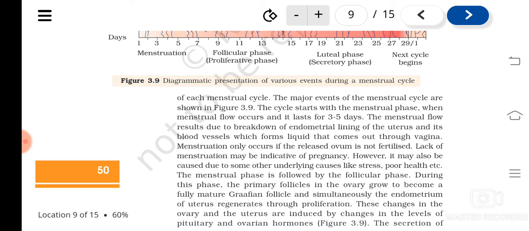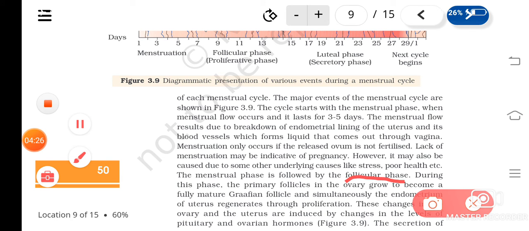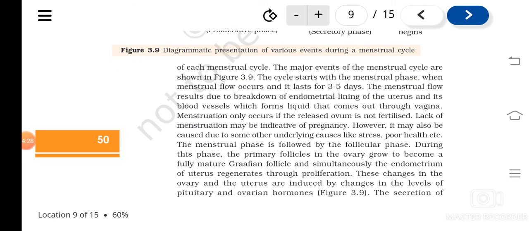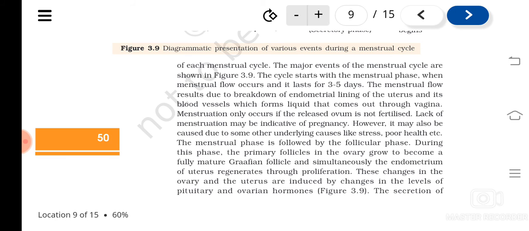Okay, then next phase is what? The follicular phase. What is it? What is happening during this follicular phase? The primary follicles, we have learned now: primary follicles, secondary follicles, tertiary follicles, and Graafian follicles. So the primary follicles in the ovary grow and become a mature Graafian follicle. Okay, and the endometrium of the uterus regenerates.